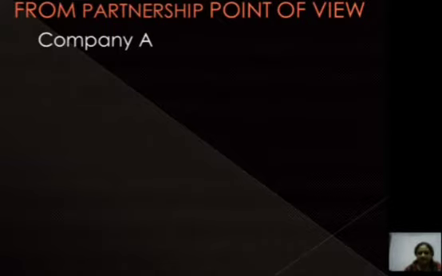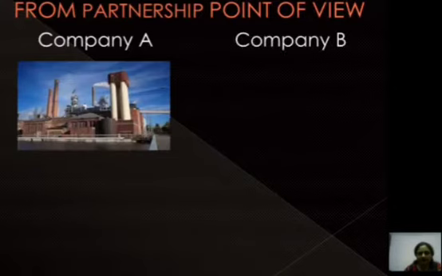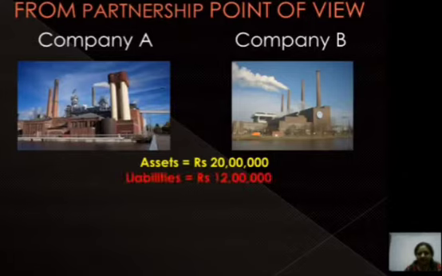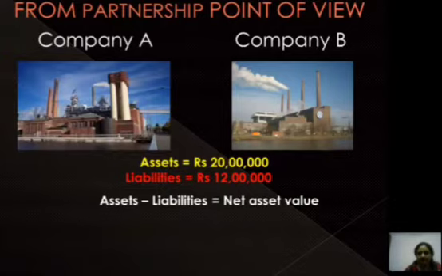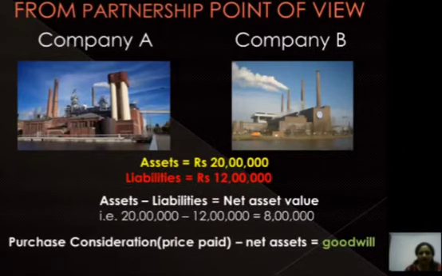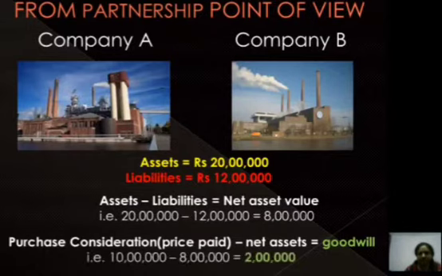Let's discuss one example, Company A and Company B. Company A wants to purchase the business of Company B. Company B's assets are of rupees 20 lakhs and liabilities 12 lakh. We will have to calculate net asset value, that is assets minus liabilities. That is 20 lakh minus 12 lakh, that is 8 lakh. Now purchase consideration minus net assets, that is goodwill. 10 lakh minus 8 lakh is 2 lakh. Now the value of goodwill is 2 lakh.